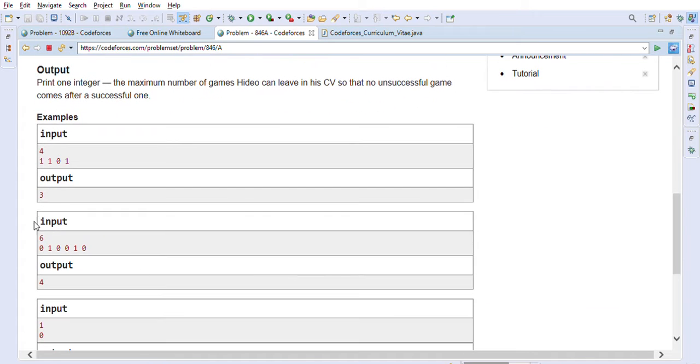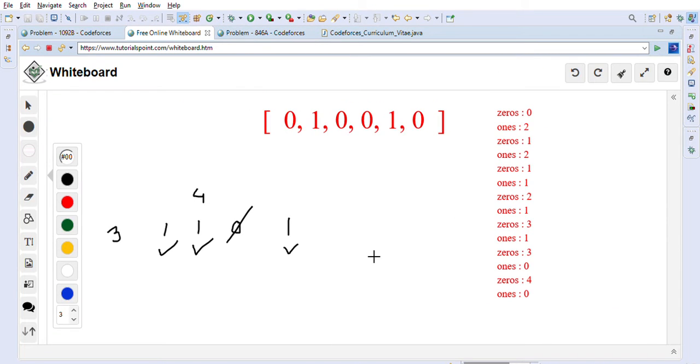So let's take a bigger example on the whiteboard, and we will understand the other example better, and then we'll formulate our solution. These are the 6 games that are given to us, and we have to find out the maximum number of games Hideo can put in his CV, right? So the condition is that there should not be any 0 after 1, right?